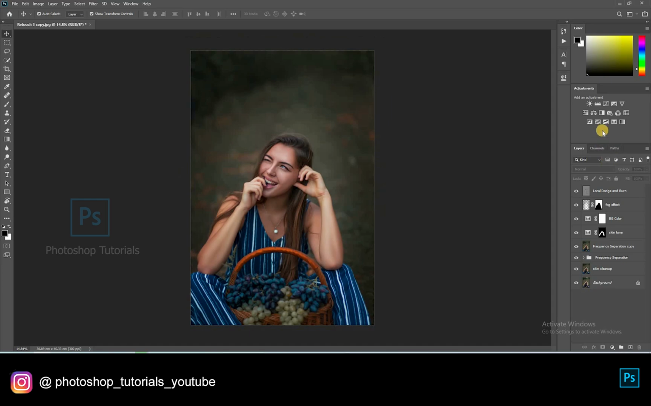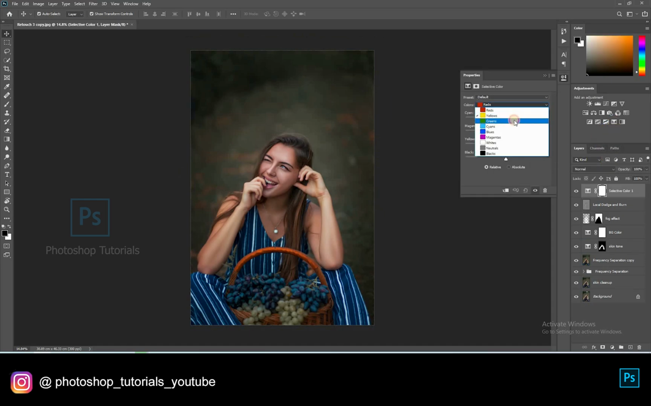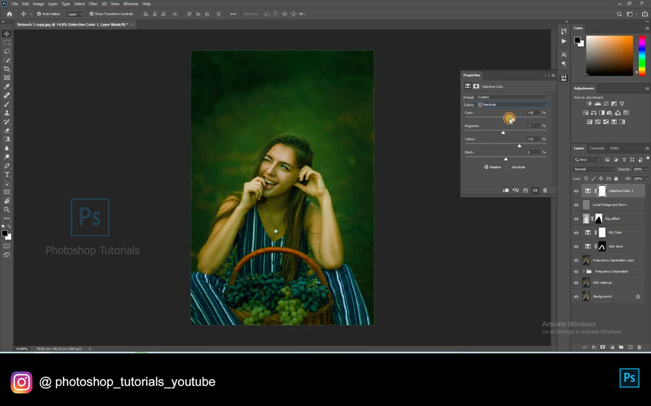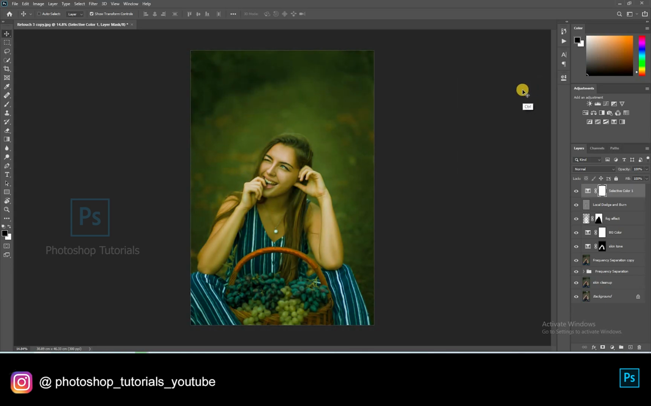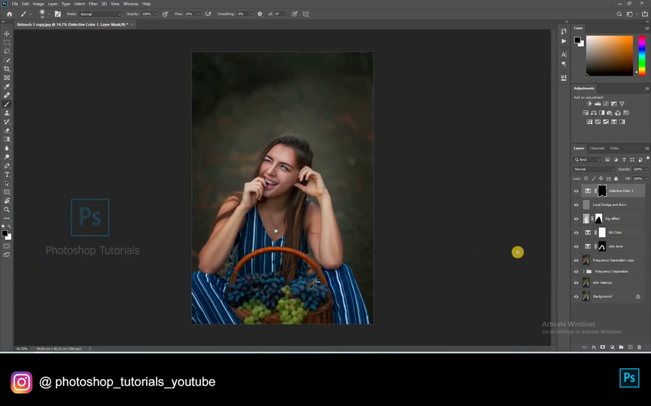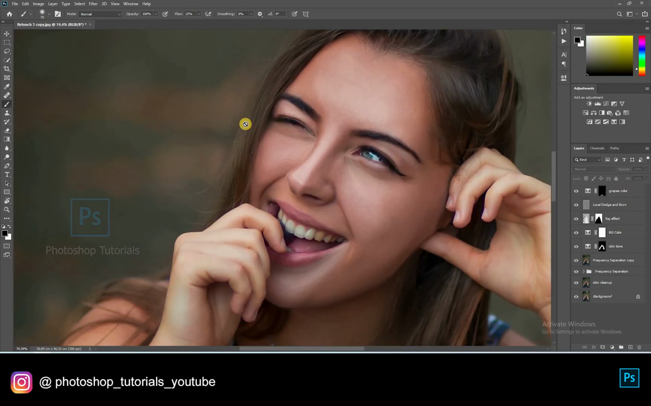Let's boost the green on grapes. Open a new selective colors adjustment layer. Selecting neutrals and adjusting colors. Okay, this is fine. Let's layer mask the color. Okay, we're done.